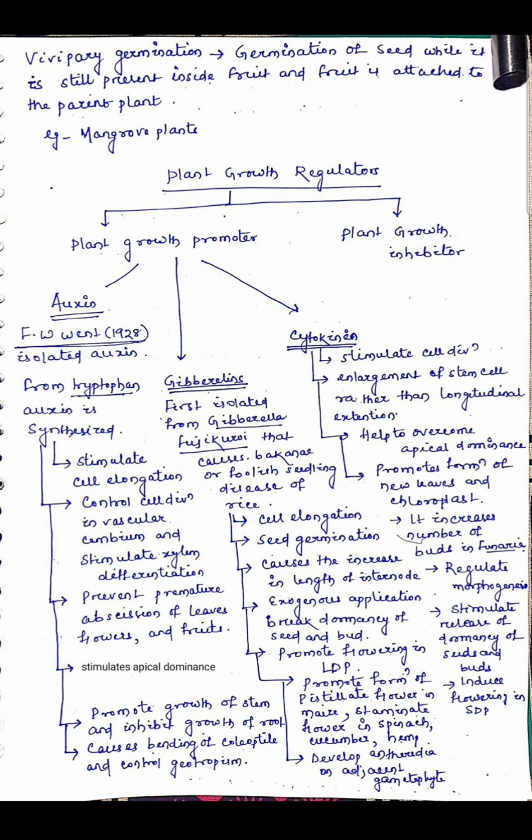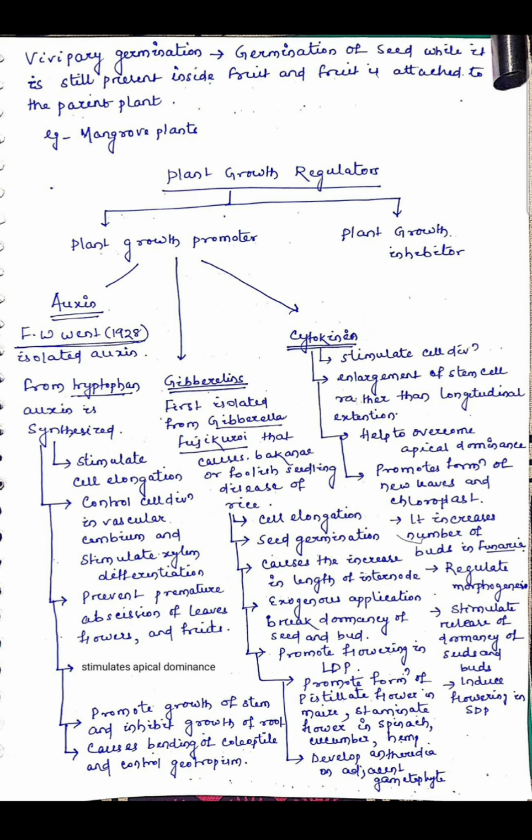Develop antheridia on adjacent gametophyte. In case of bryophytes, it induces development of antheridia on their adjacent gametophyte. So these are called pheromones.